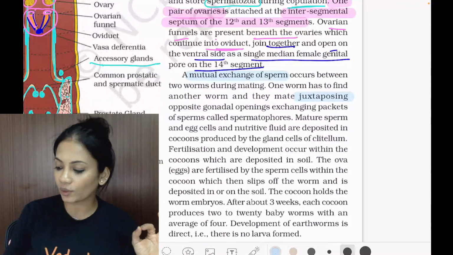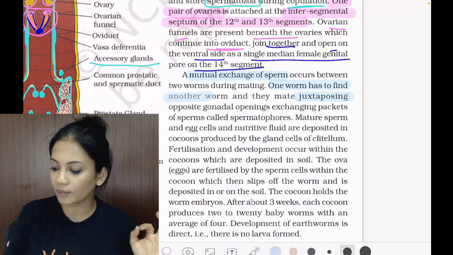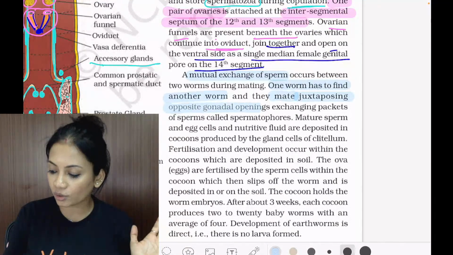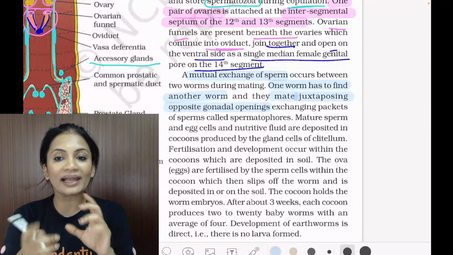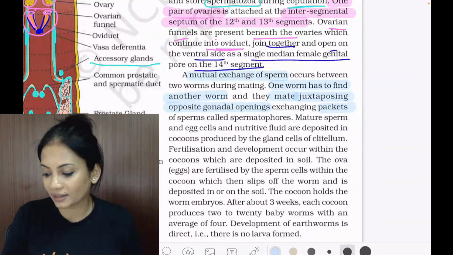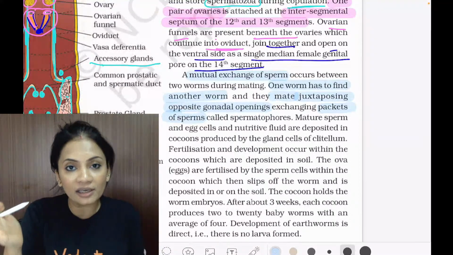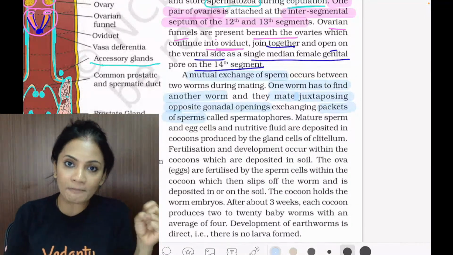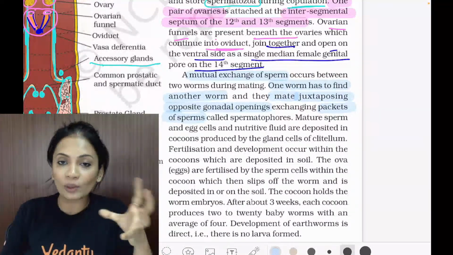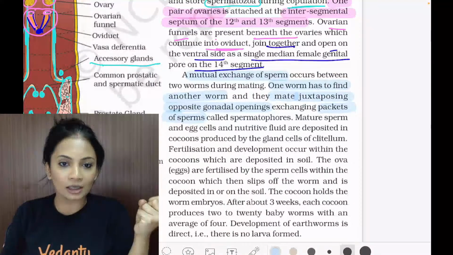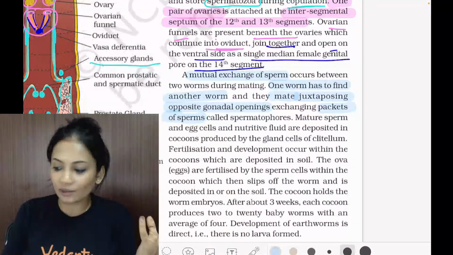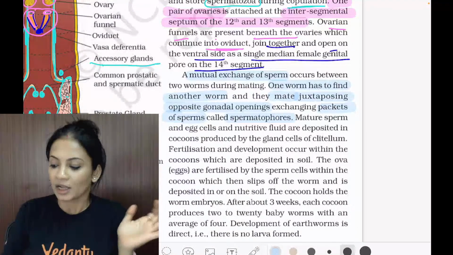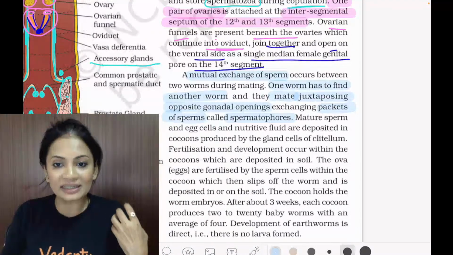So worms are going to find another worm and they mate juxtaposing, where opposite gonadal openings are going to exchange sperm packets. So sperms will be released by one worm. It will be taken up by the other worm, and it's going to be taken up in a region. And what is that sperm packet going to be called? Spermatophores. So spermatophores will be taken up.